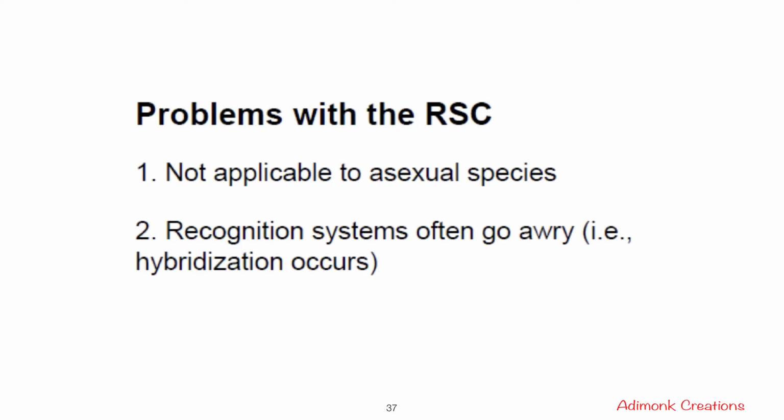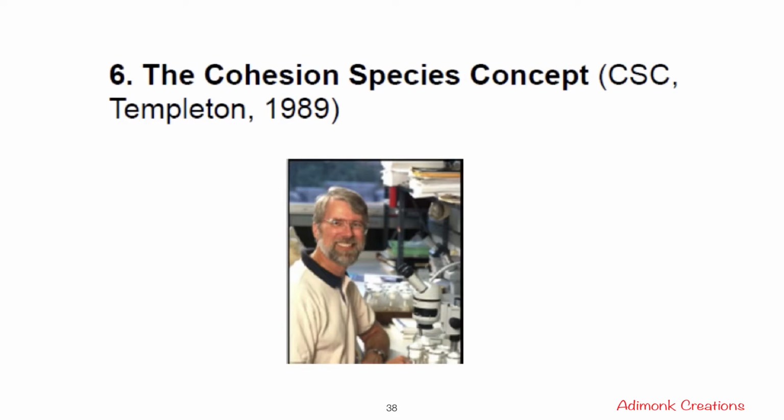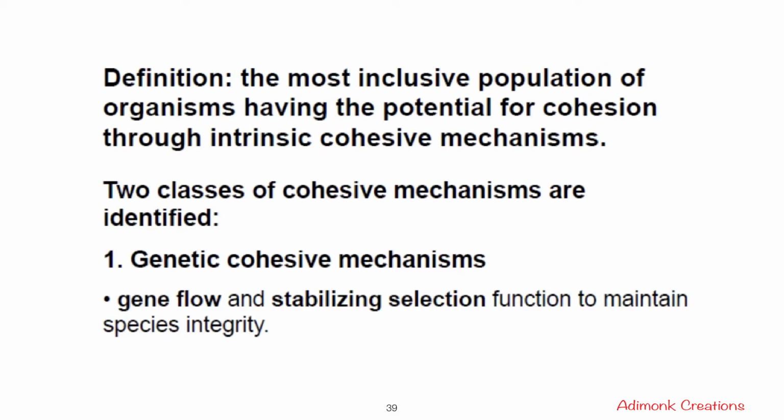And sixth is the cohesion species concept, given by Templeton in 1989. He stated that the most inclusive population of organisms having the potential for cohesion through intrinsic cohesive mechanisms is a single species. He classified cohesive mechanisms into two classes.